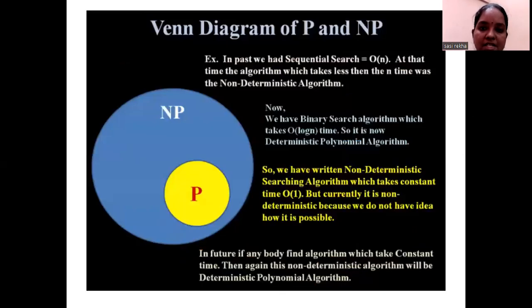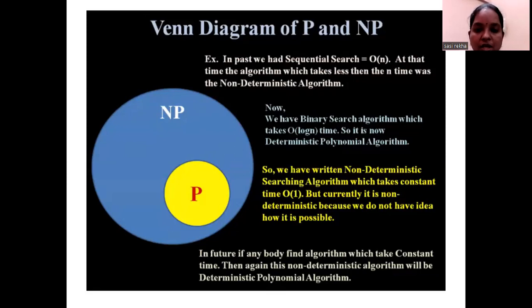Okay, and we'll see a difference. What is the Venn diagram of the P and the NP? So always P should be a subset of the NP problem. So in the past, if you talk about sequential search, the time complexity was order of n. But in present, we got a time complexity of order of 1.